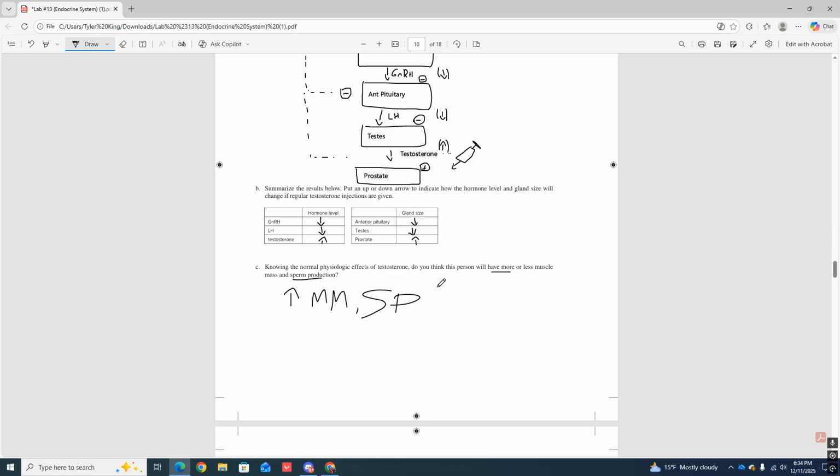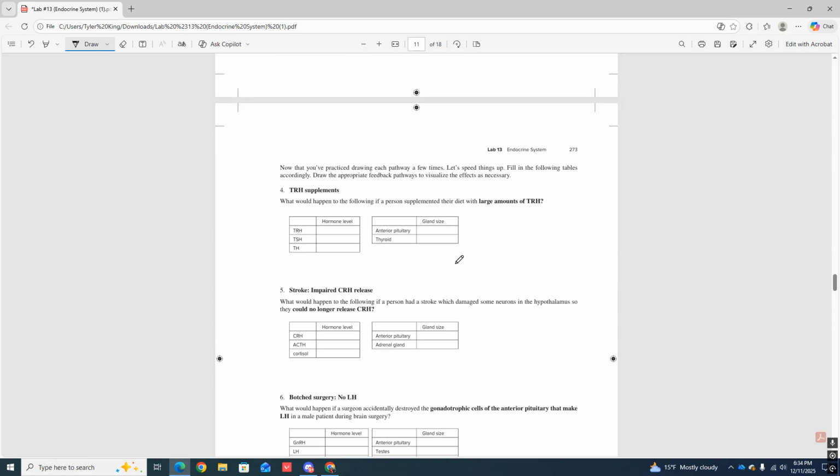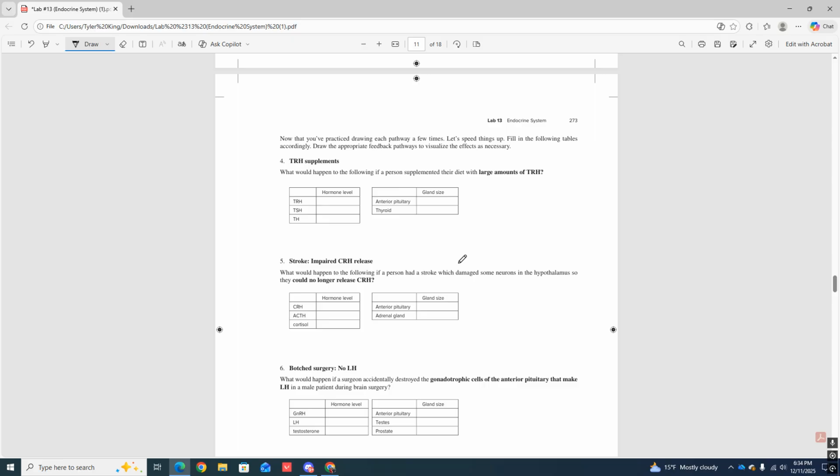Awesome. All right, so abnormal pathways. We have a couple other ones here, okay? So we can do these ones in our head, I think, okay? And I want you guys to try and practice drawing these things out too, okay? I want you guys to practice drawing those out.